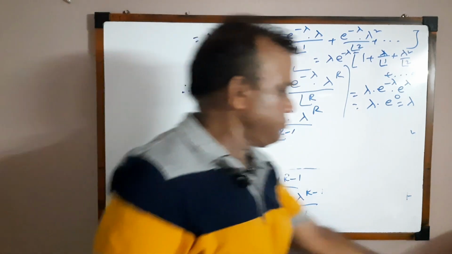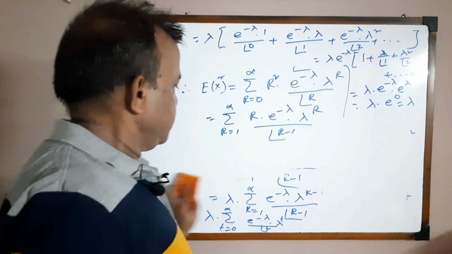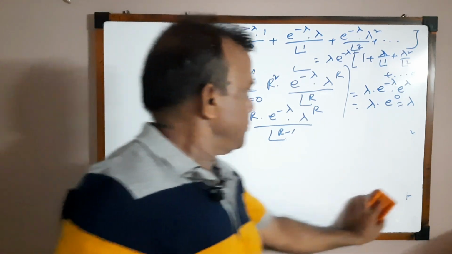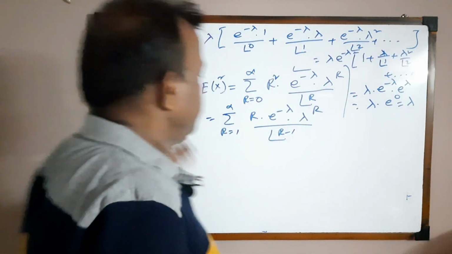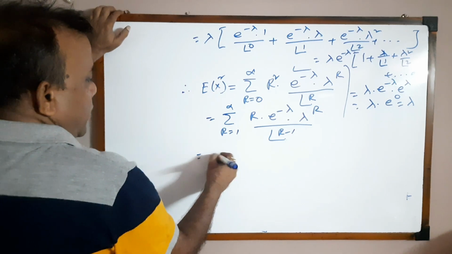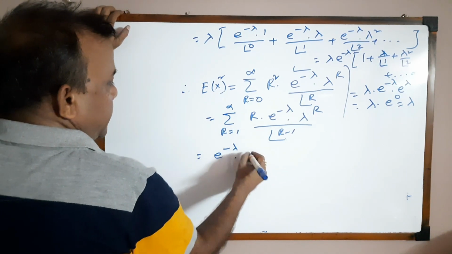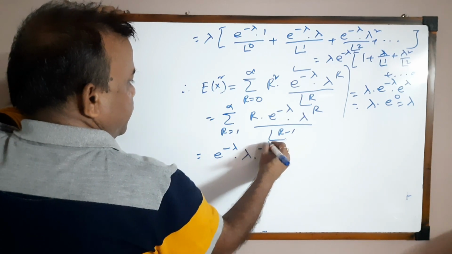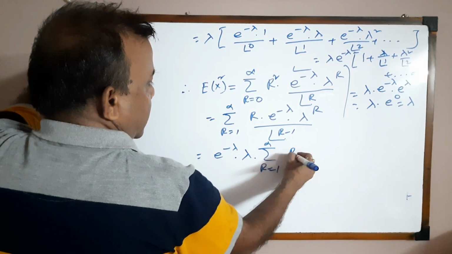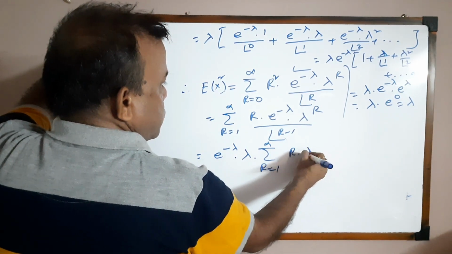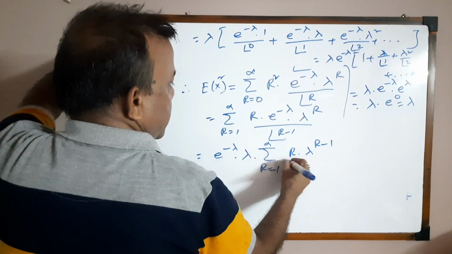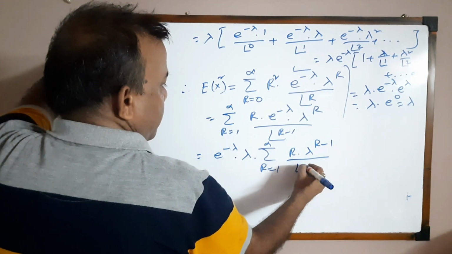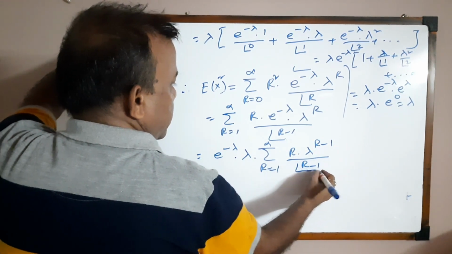That is e to the power minus lambda into lambda, summation r equal to 1 to infinity r into lambda to the power r minus 1 by factorial r minus 1.